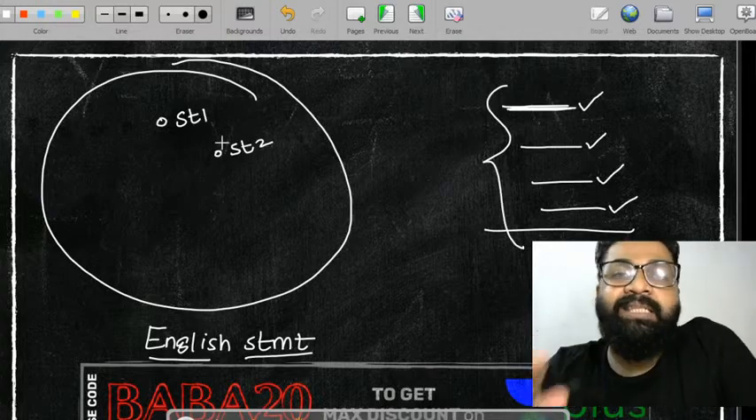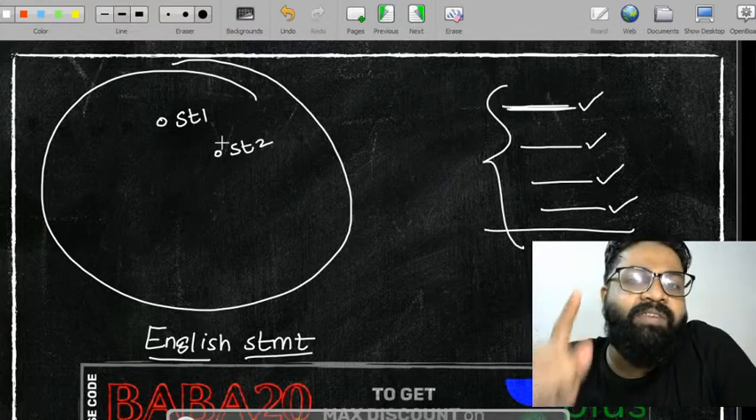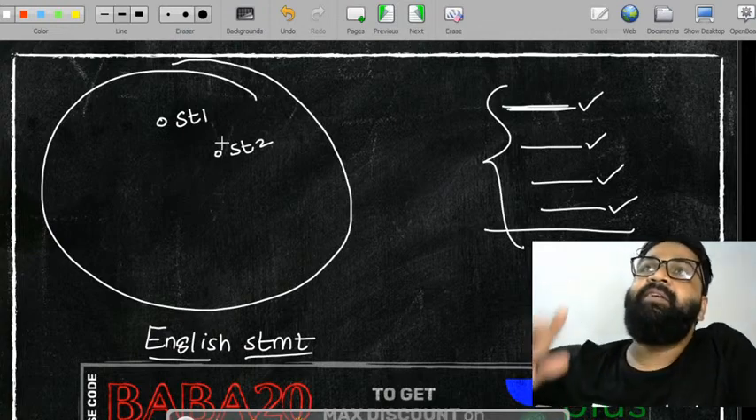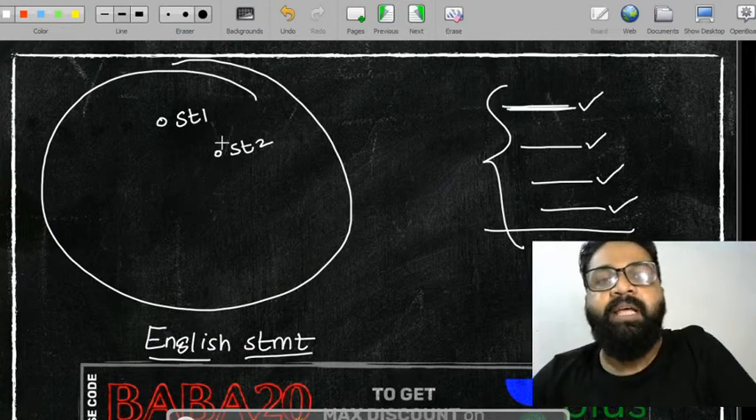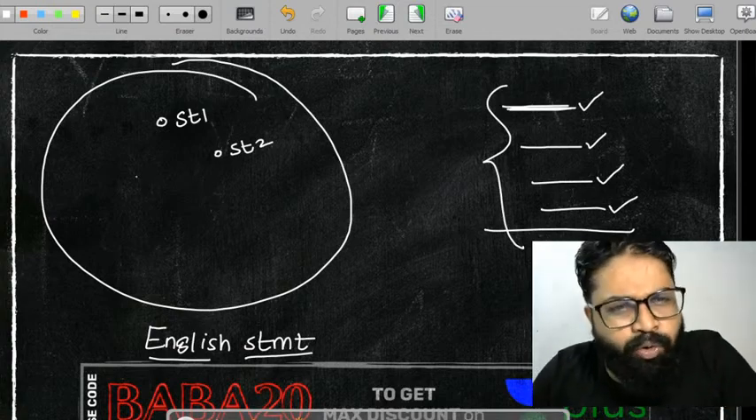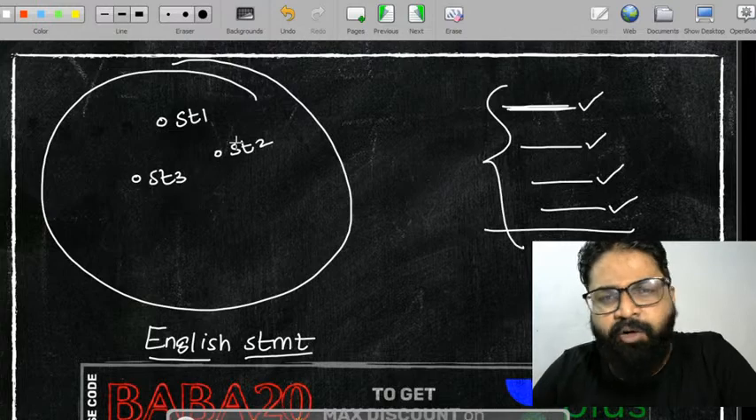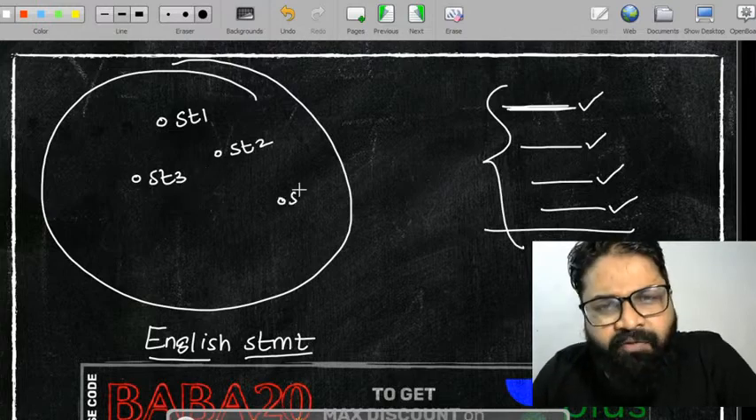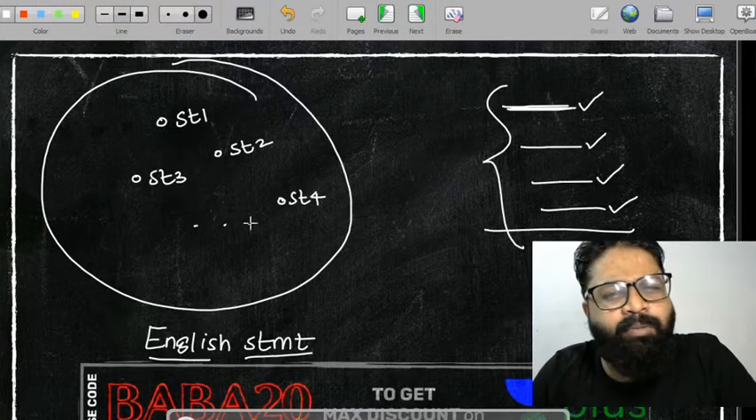In 10th class, the ma'am or the sir have told you there are different types of English statements. Some are primitive statements, some are ordering statements. मतलब इसमें ना दुनिया भर का statement है. Statement number 2, statement number 3, statement number 4. There are so many English statements in that.